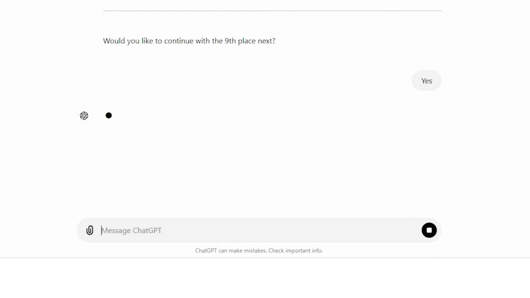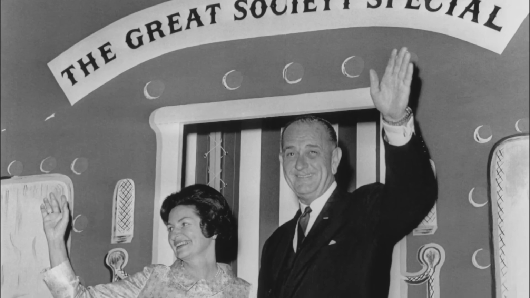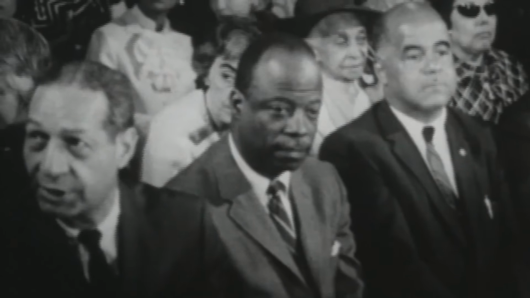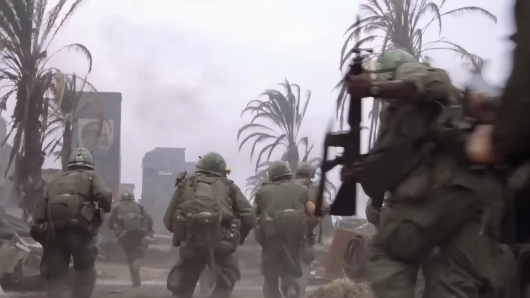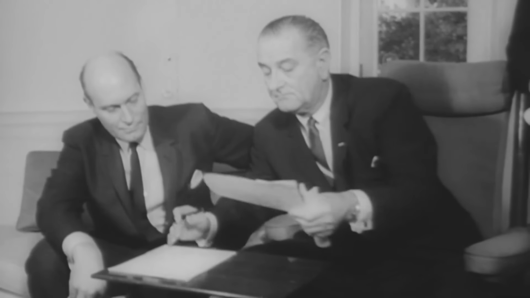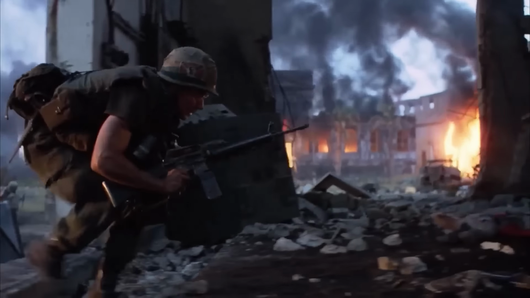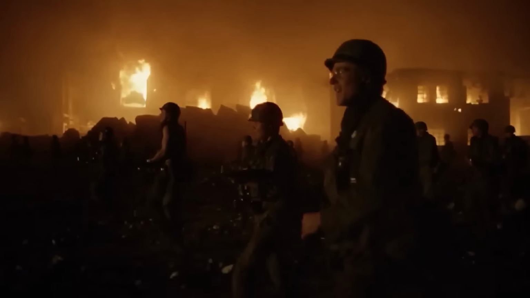Number 9, Lyndon B. Johnson. Johnson's presidency is often overshadowed by his handling of the Vietnam War. While he did introduce monumental domestic reforms through his Great Society programs and passed significant civil rights legislation, his decision to escalate U.S. involvement in Vietnam turned the conflict into a national disaster. The war became increasingly unpopular, dividing the country and tarnishing his presidency. The financial and human costs of Vietnam weighed heavily on his legacy, despite his domestic success. Why 9th place? Johnson's domestic achievements were significant, but the colossal failure of the Vietnam War overshadows much of his presidency. The war drained resources, divided the country, and eroded faith in government leadership.